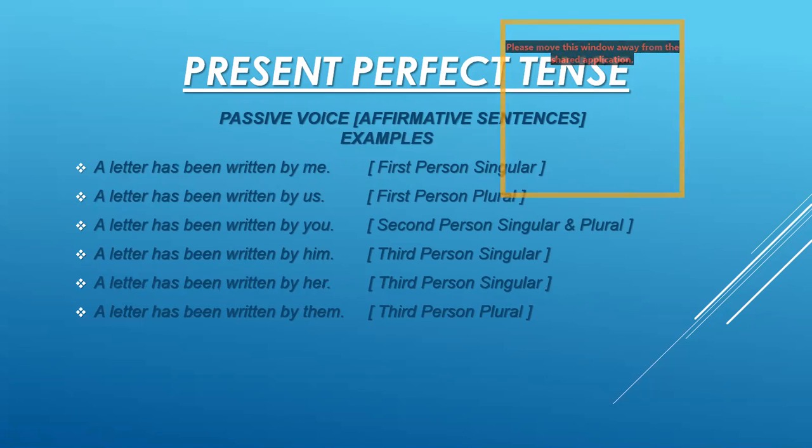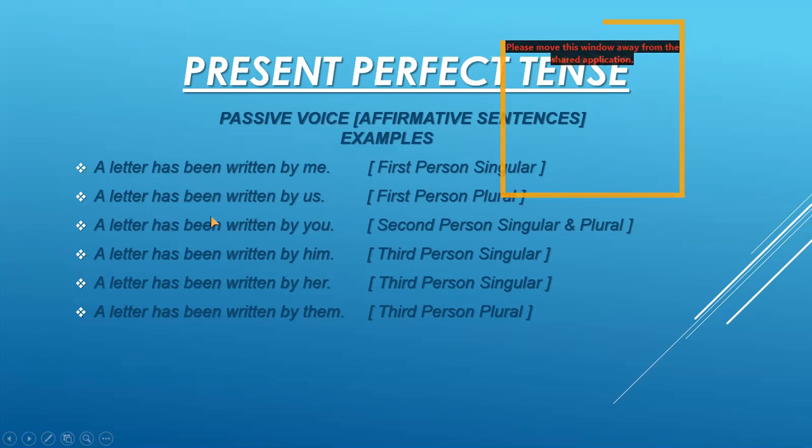Now I'm showing you the examples for the affirmative sentences here for the passive voice. A letter has been written by me, full stop. A letter has been written by us, full stop. You can see that I have taken the same object here for all the cases and object is singular. So I have used the helping verb has here.